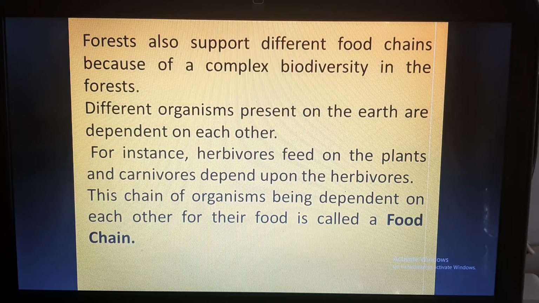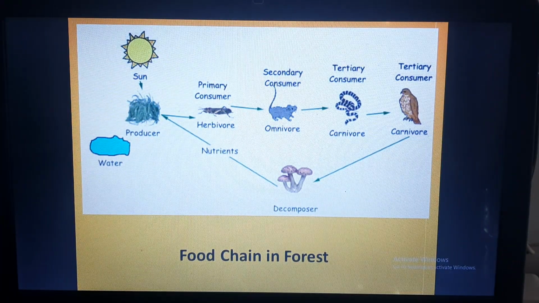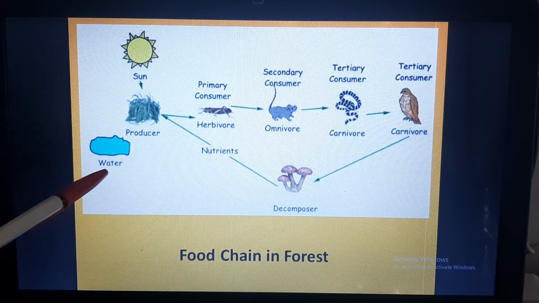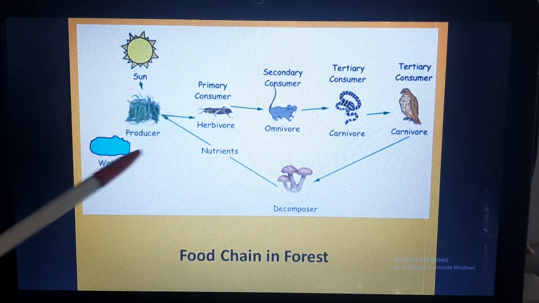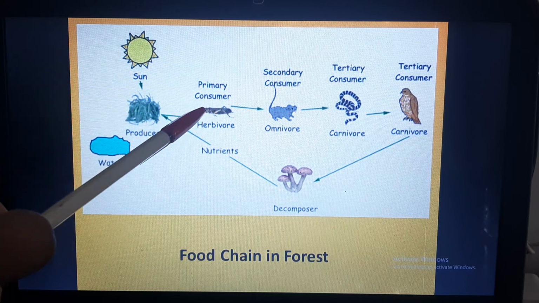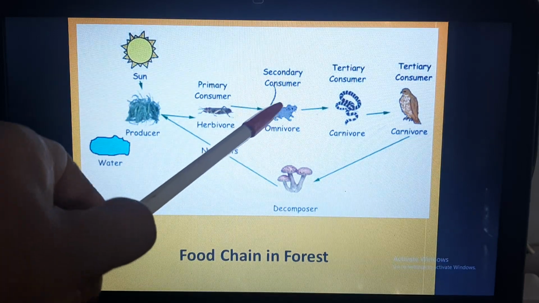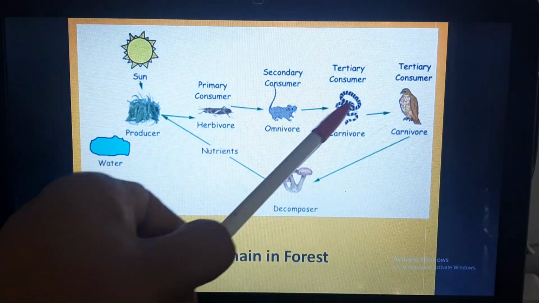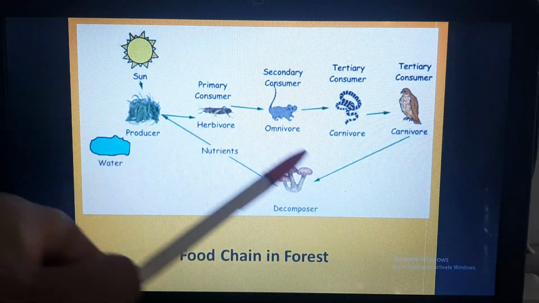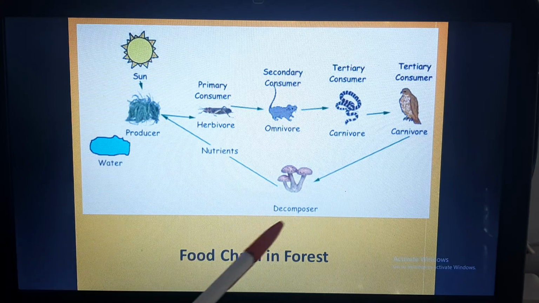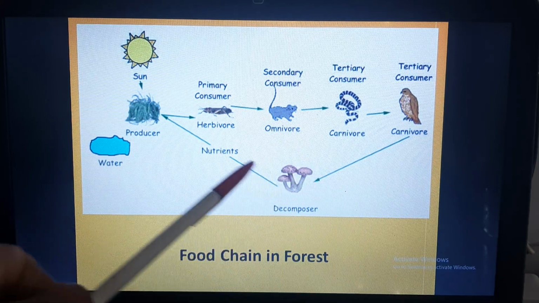Now this chain of organisms, of who is eating whom or being dependent on each other for their food, is called a food chain. Here in this food chain, you can see that the producer is making food with the utilization of water and sun. Now this producer is eaten by herbivores, which are primary consumers. The herbivore is eaten by the secondary consumer, and secondary consumers are eaten by tertiary consumers, and once anybody in this chain dies, it will be decomposed by decomposers,